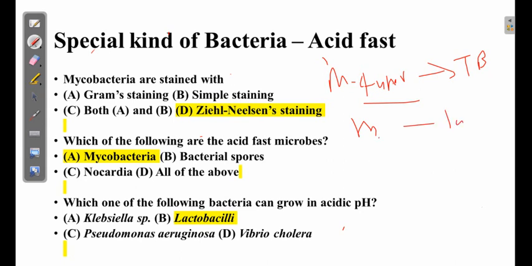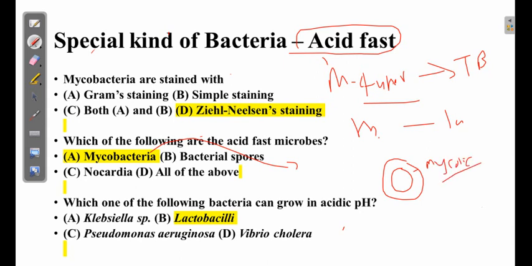Now why these bacteria require specific mention is that, as we discussed in our gram positive and gram negative bacteria, the key characteristic of the gram negative bacteria is containing lots of lipid, and that is why the drugs which act on gram positive bacteria are different from those for gram negative bacteria. Now in mycobacteria, the key characteristic is that they contain a very thick layer of mycolic acid.